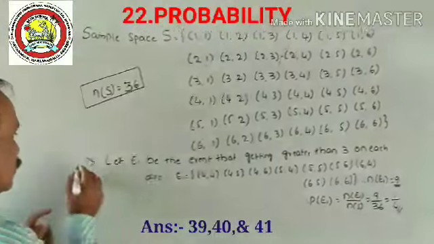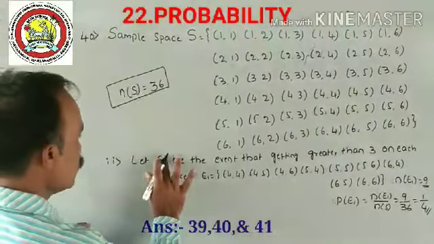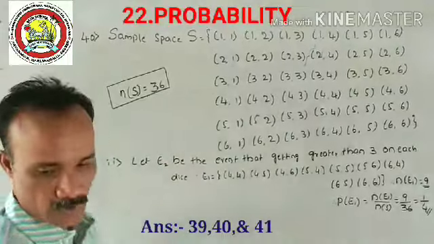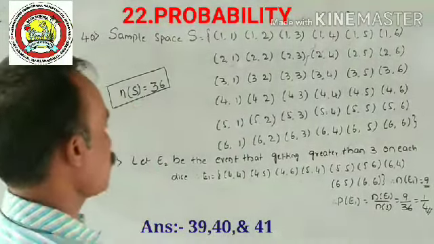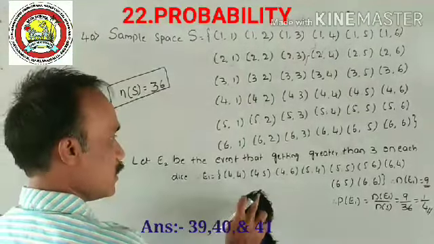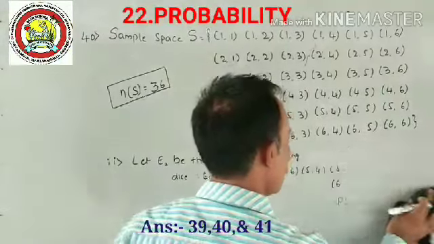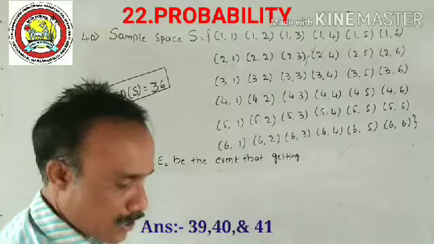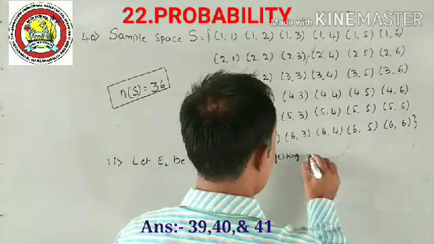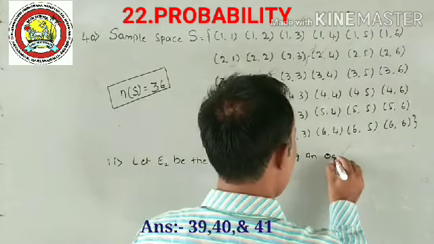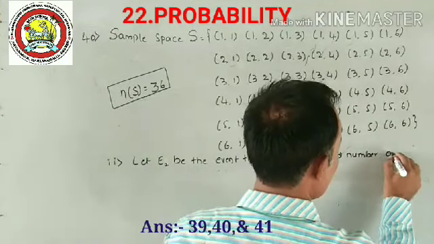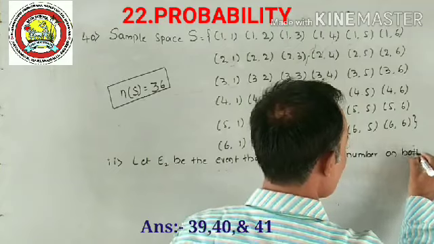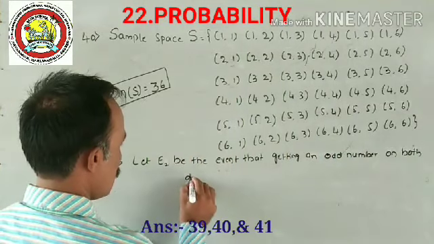Next, second one. Let E2 be the event that, you see the experiment, getting an odd number on both the dice.